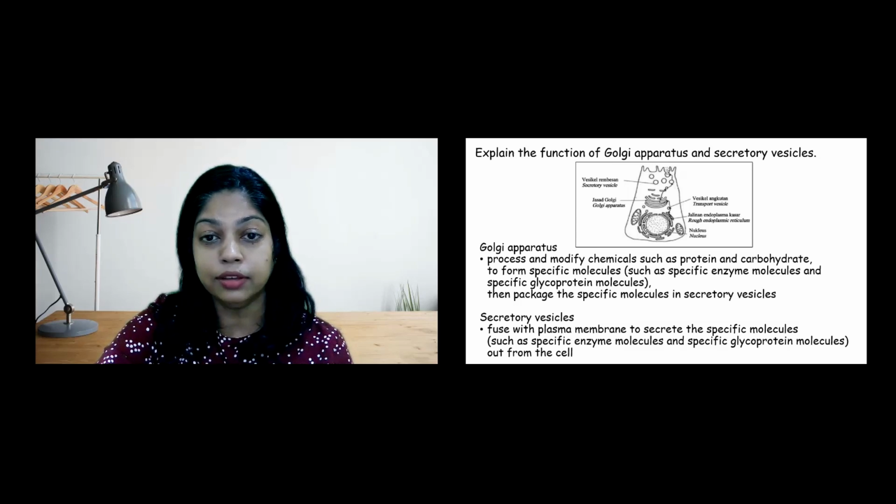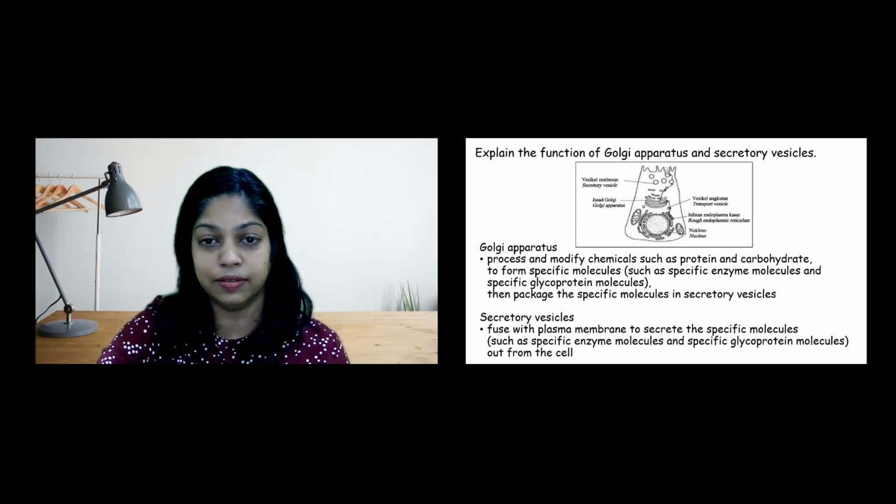Then package the specific molecules in secretory vesicles. Secretory vesicles fuse with the plasma membrane to secrete the specific molecules such as specific enzyme molecules and specific glycoprotein molecules out of the cell.